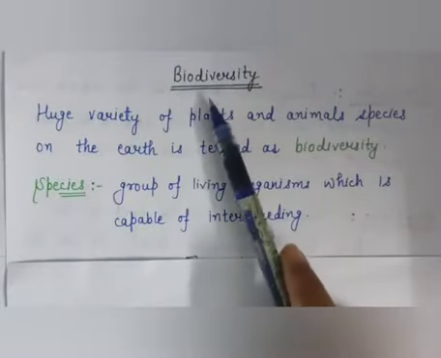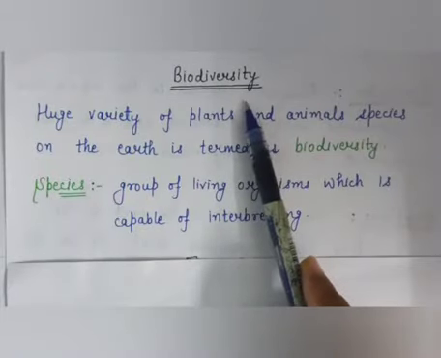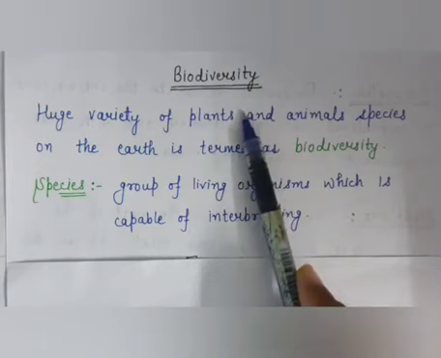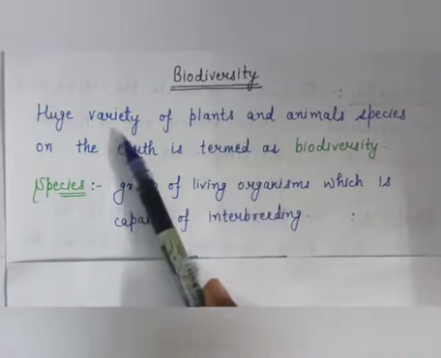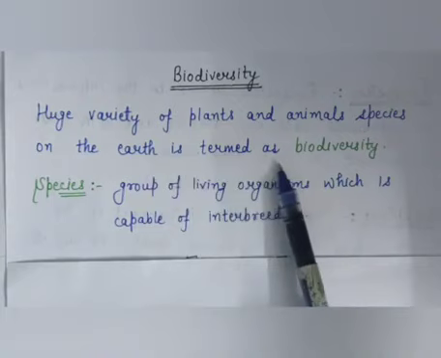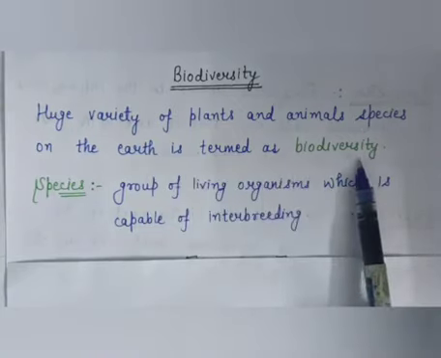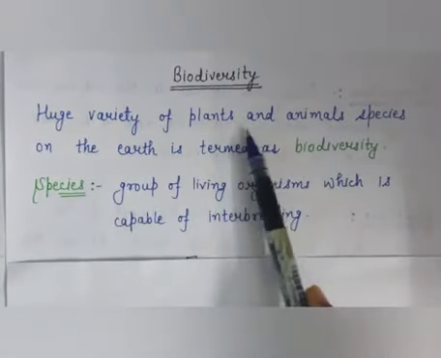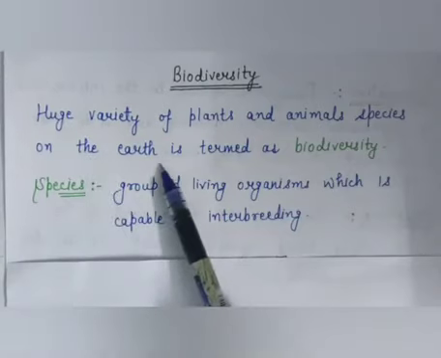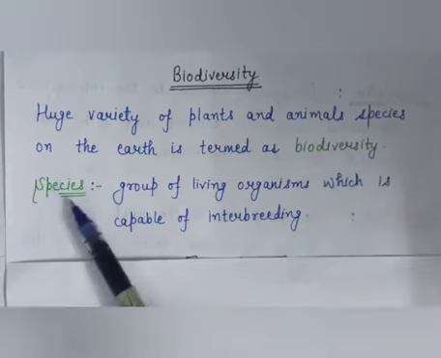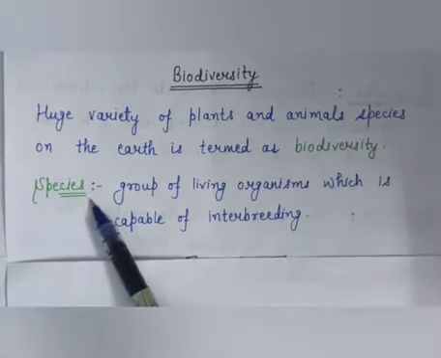Our first topic is biodiversity. We know that Earth is the only planet that supports life. A huge variety of plants and animals are found on the Earth. And this huge variety of plants and animal species on the Earth is termed as biodiversity. What is biodiversity? I am repeating. Huge variety of plants and animal species on the Earth is termed as biodiversity.